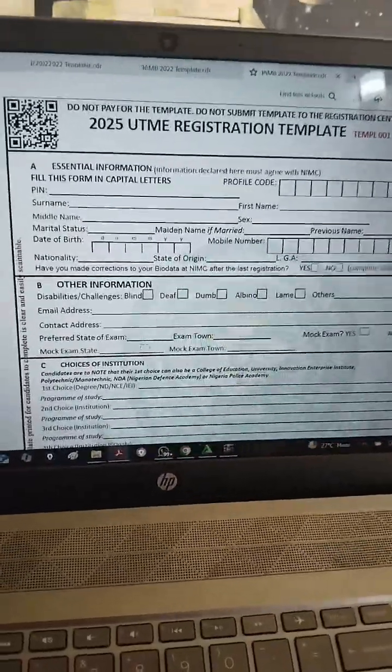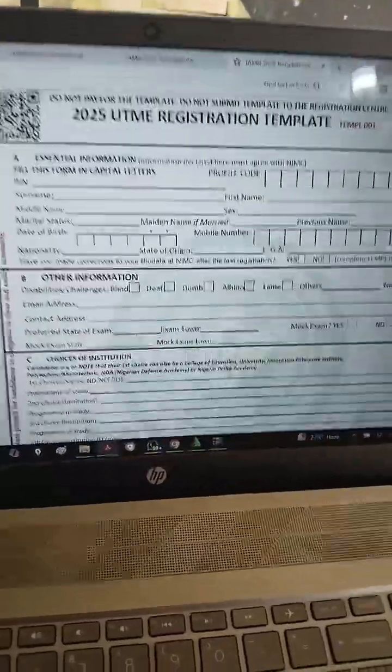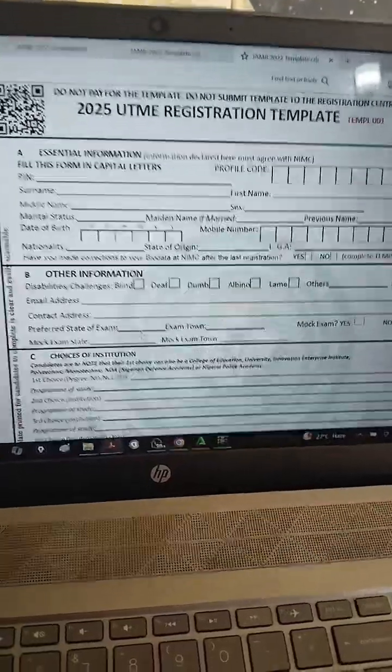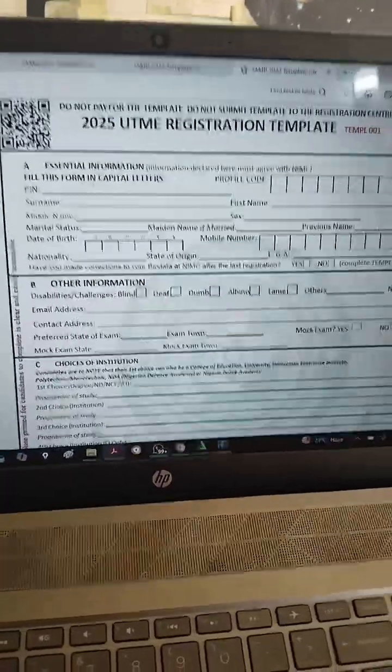This is it majorly. JAMB registration has started. Please do get your e-pin. Contact me, WhatsApp me, and I'll let you know the price and send your e-pin to you, and you take it to go do your registration.